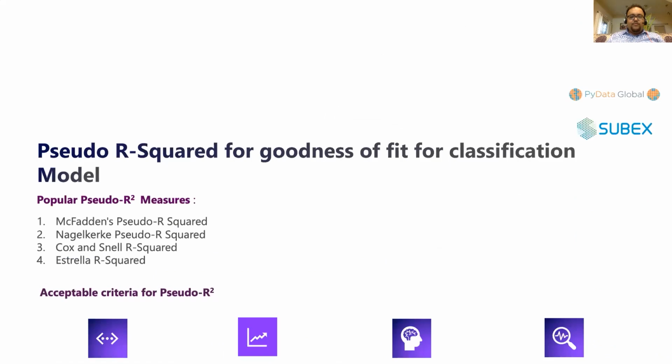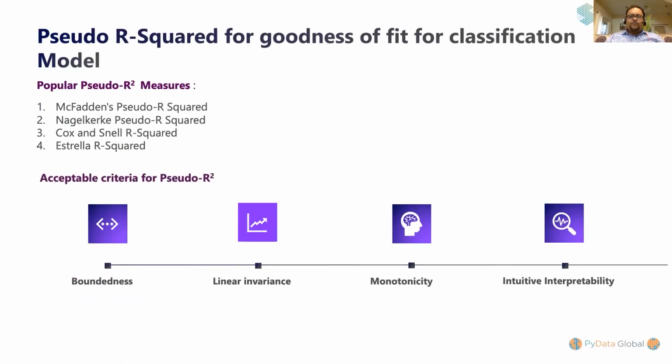Now, moving on, there will be a lot of questions around what would happen if the target is categorical or if one has built a classification model. When the target is continuous, R square works well. But when the target is categorical, we need to compute R square equivalents. Those are known as pseudo R squares, right? There are different types of pseudo R square, but these 4 that I have mentioned here are the major, popular ones.